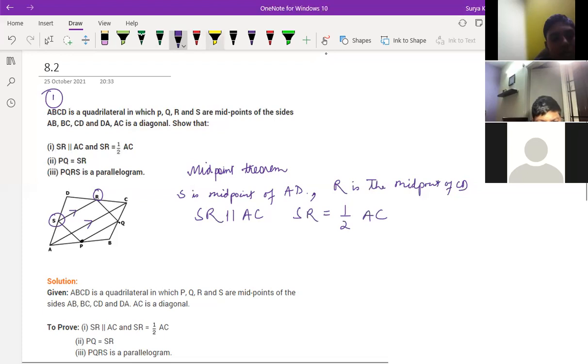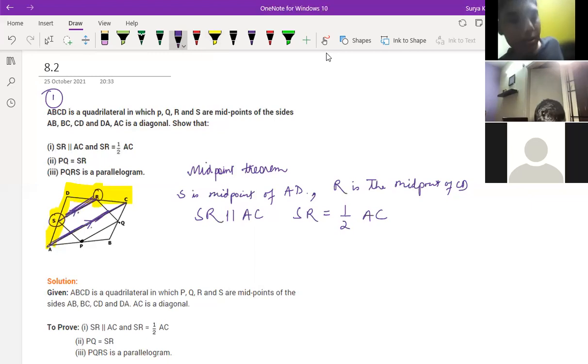See, this is the midpoint theorem. If S is the midpoint of AD and R is the midpoint of CD, then the line joining SR and AC, both become parallel and SR is just half of AC.